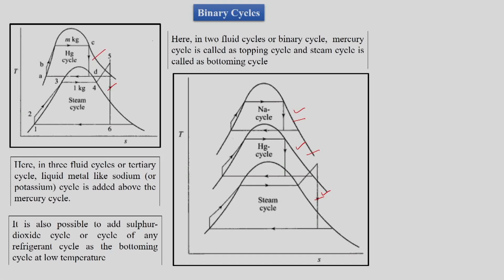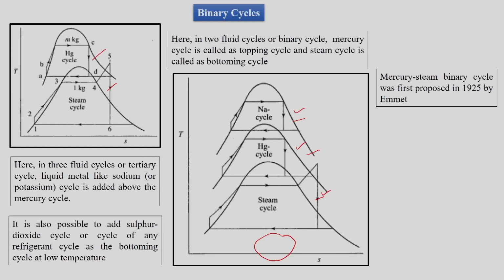It is possible to add sulfur dioxide or a cycle of any refrigerant as a bottoming cycle. So we can have mercury and steam as topping and bottoming cycles, but further we can add a low temperature cycle here where refrigerants can be our choice. So different working mediums which are good at different temperature limits will be used accordingly, and those cycles will be coupled to form multi fluid cycles.